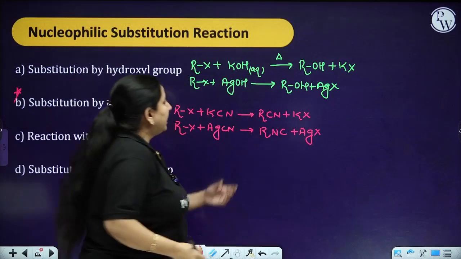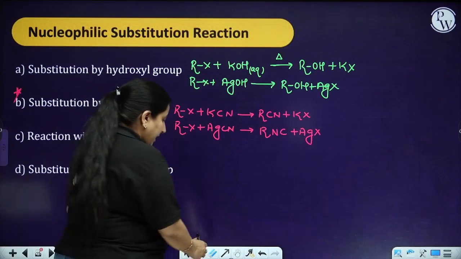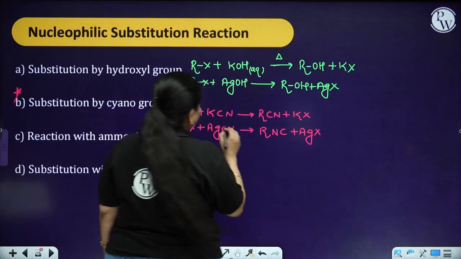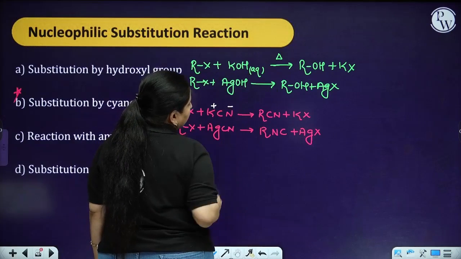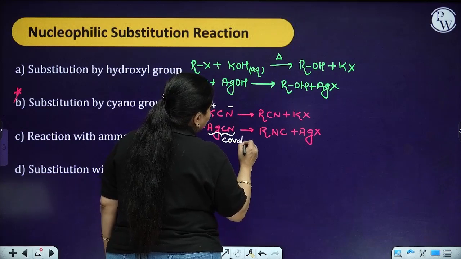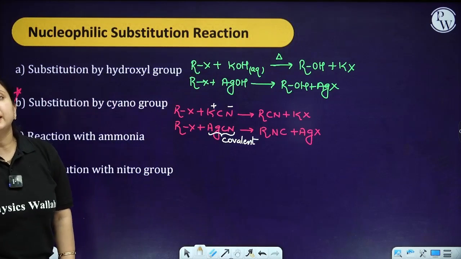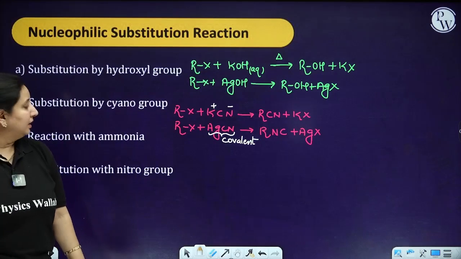Now, in one case, I am getting the cyanide, in another case, I am getting an isocyanide. Reason behind over here is what? That my KCN is an ionic compound. But when I am talking about the AgCN, it is covalent in nature. Therefore, I am going to have the isocyanide formation in this particular case.